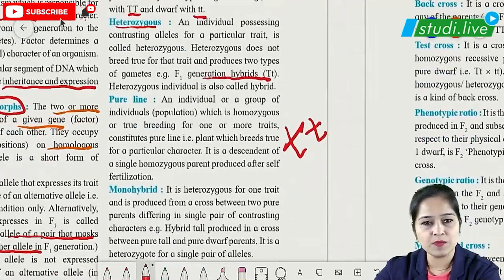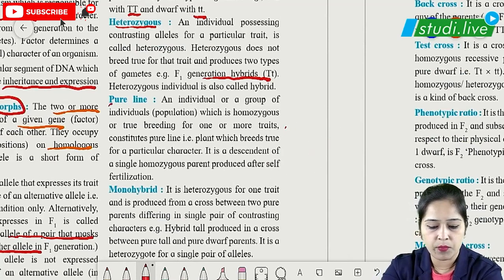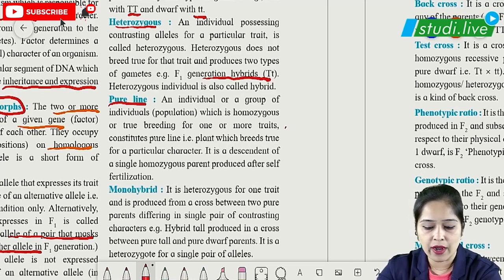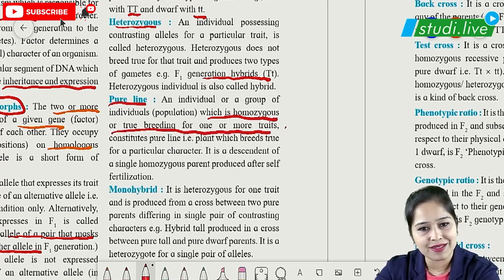Let's see what a pure line is. Pure line also means homozygous, which means pure. So pure line means it contains homozygous alleles, or is true breeding for one or more traits. That is why it is called a pure line, because it contains both similar alleles.